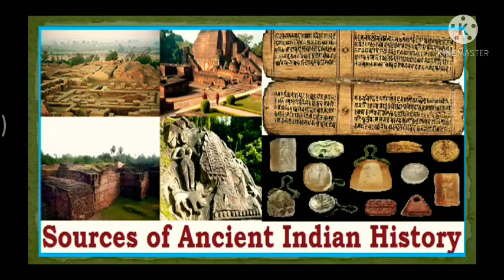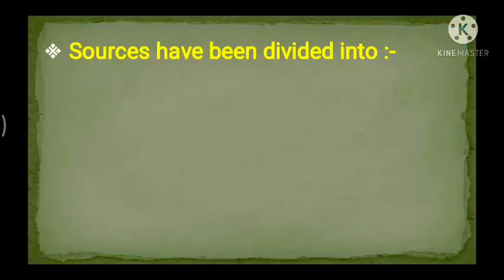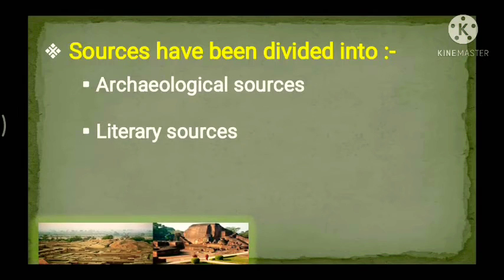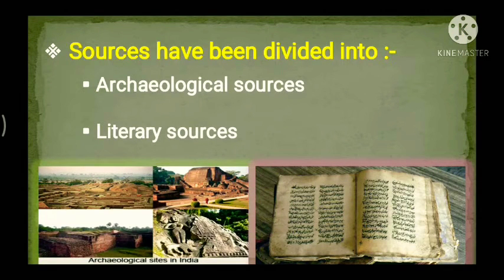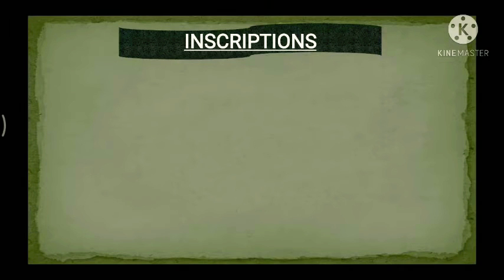Now, last day we have already discussed the different sources of history and how sources have been divided into two types, that is archaeological sources and literary sources. So last day we have discussed the different archaeological sources, that is monuments and building ruins. So today we'll start the proceedings with inscriptions.